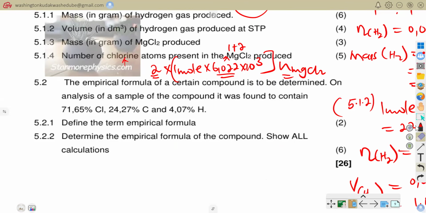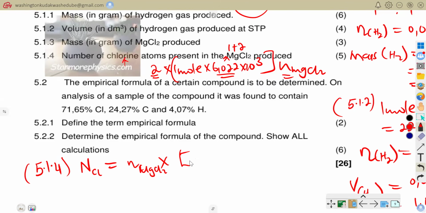So I would simply say, number of chlorine atoms is equal to the number of moles of my compound, which is magnesium chloride, times the atomic ratio of chlorine in the magnesium chloride, and then times the Avogadro's constant.